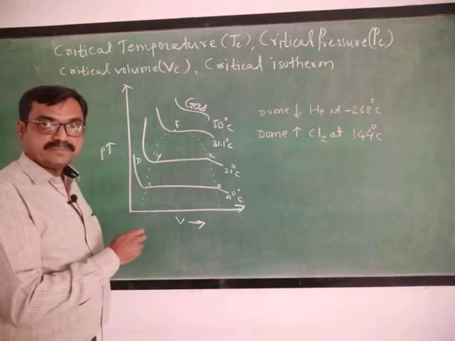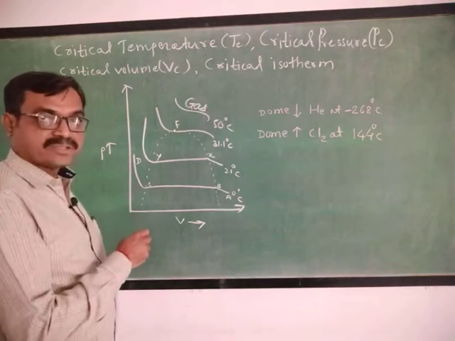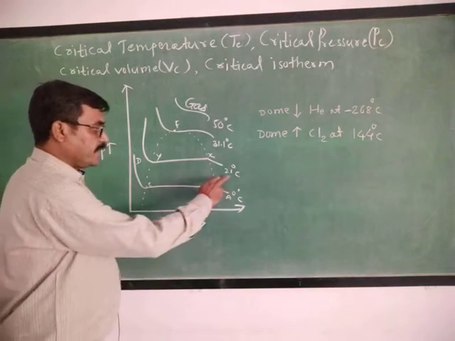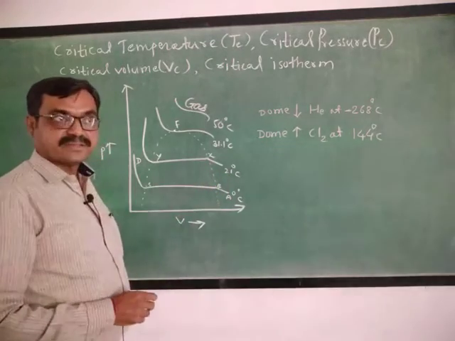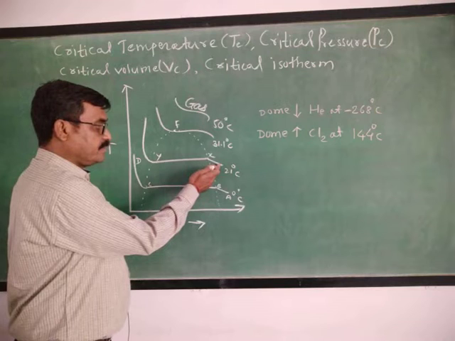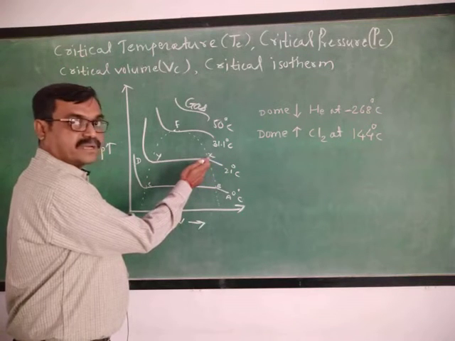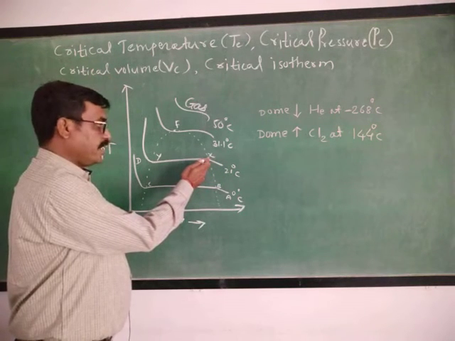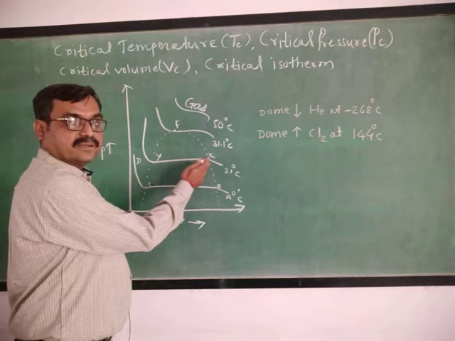In the same fashion, for the same carbon dioxide, if temperature is 21 degrees Celsius, again as the pressure increases, volume decreases up to point X, and at point X liquefaction of CO2 begins.